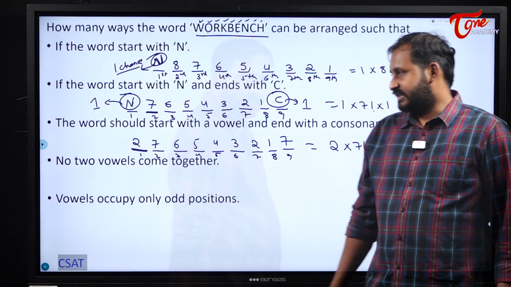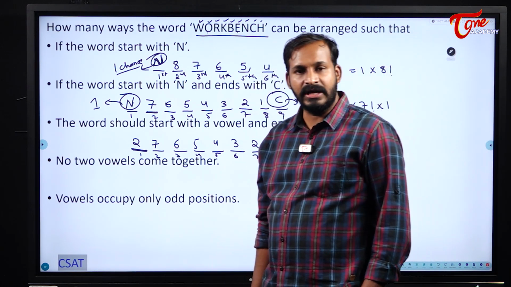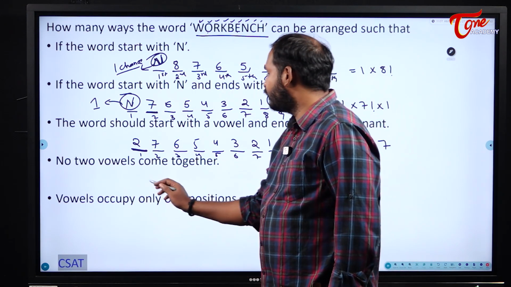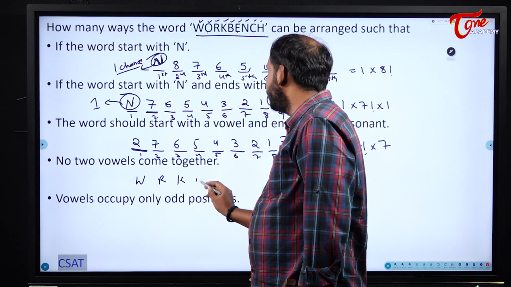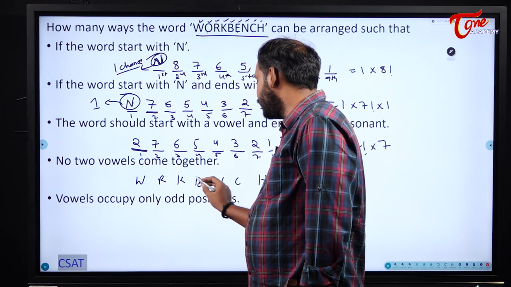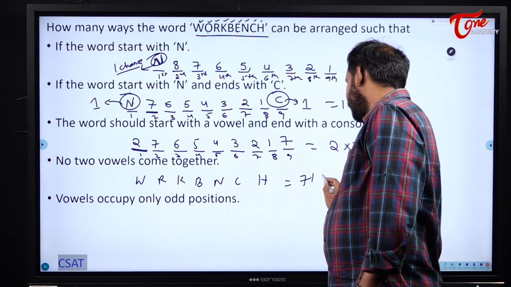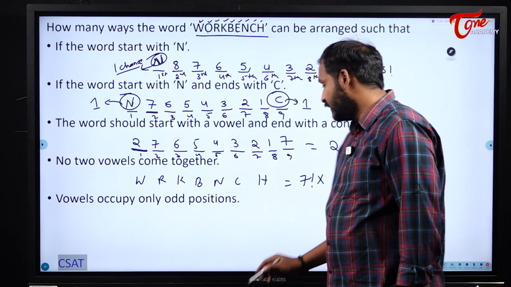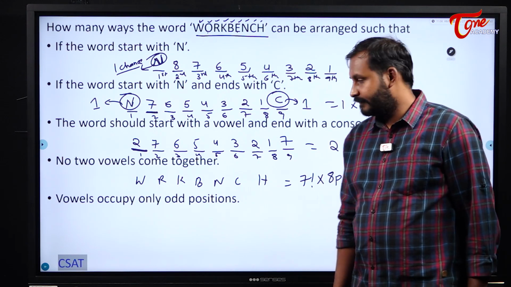Understood? Next question. No 2 vowels come together. That means first what I need to do? I need to arrange all the consonants. So what are the consonants for me there? W, R, K, B, N, C, H. So 1, 2, 3, 4, 5, 6, 7. So total 7 factorial ways into, in 7 letters, how many gaps will I have? 7 plus 1, 8. In those 8 gaps, I need to fill 2 vowels, 8P2.